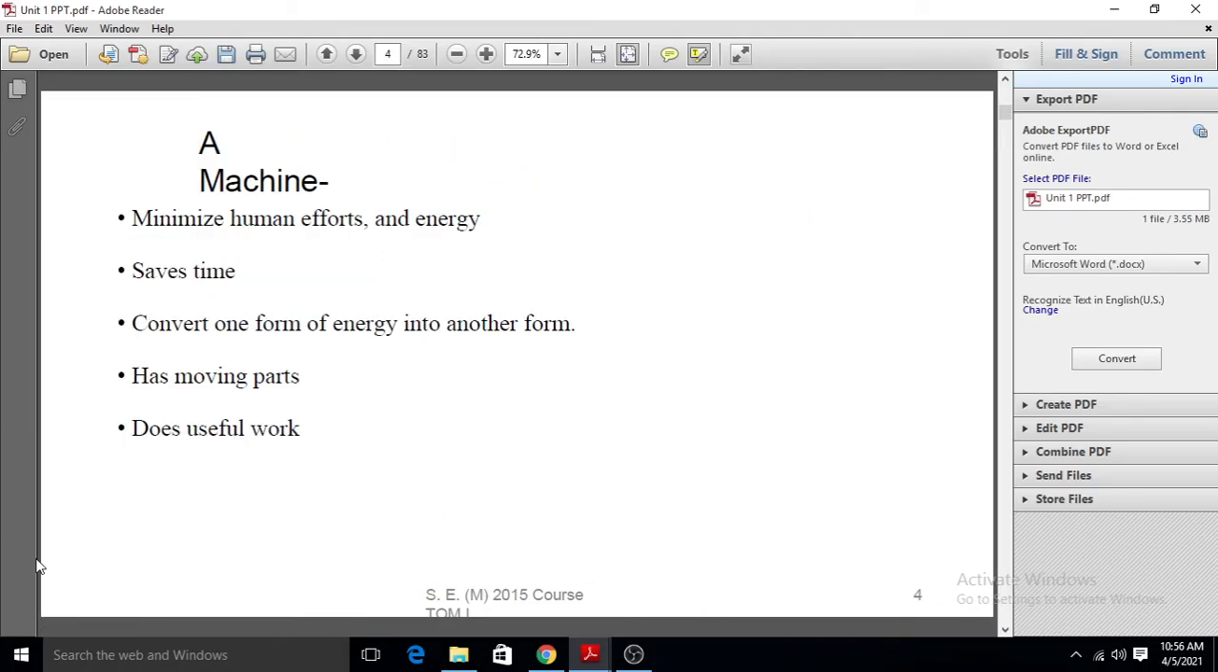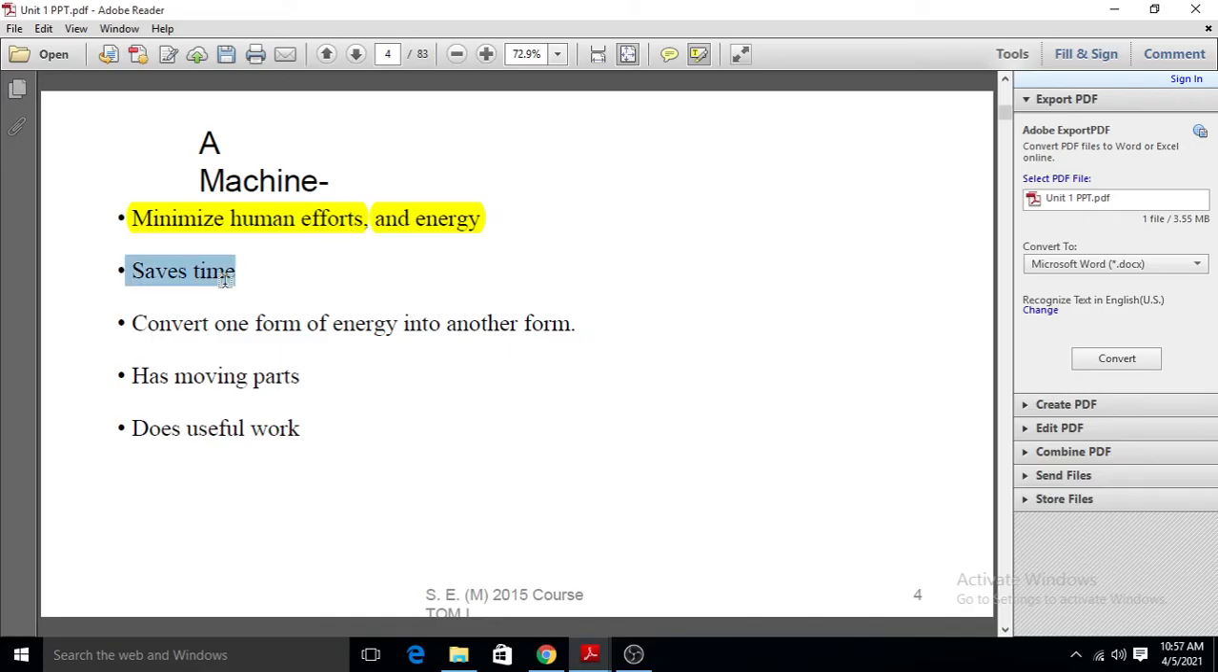So what is a machine? What is meant by machine? It is not just like that 3 Idiots dialogue. In simple language, a machine is a device which minimizes human effort and energy. Means by using a machine, our human effort will reduce and the energy required is also reduced.